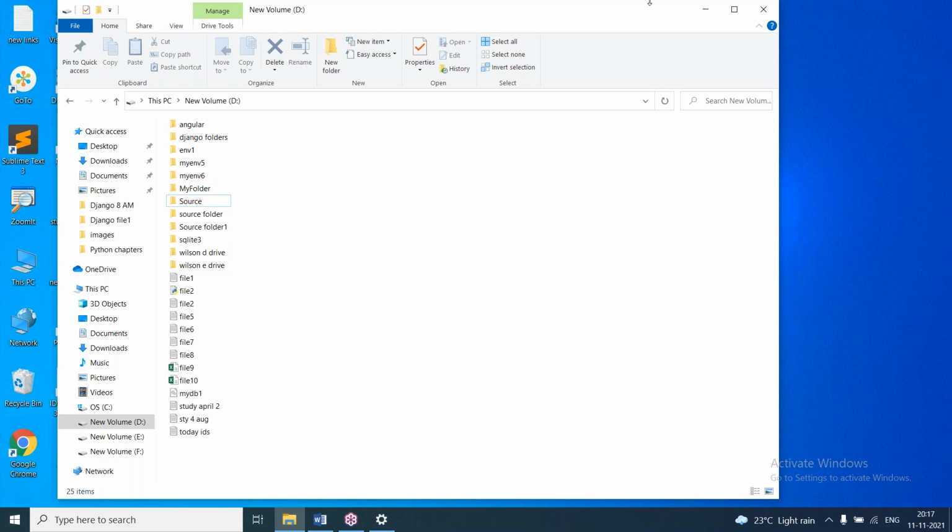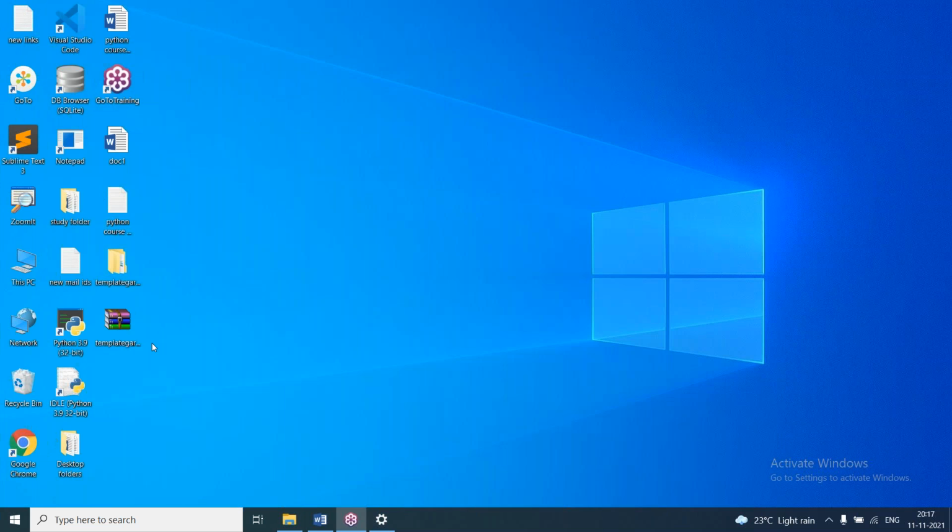And here on the desktop, two icons are there, interactive mode and batch mode. I'm deleting both.